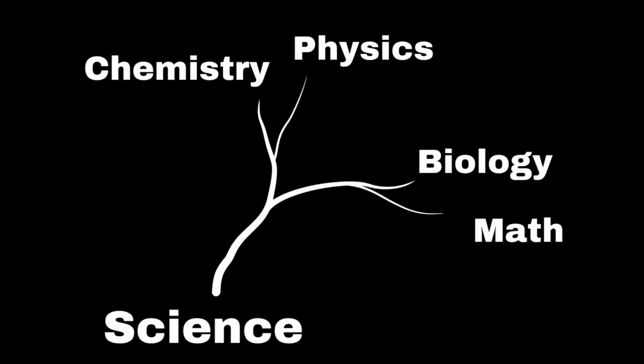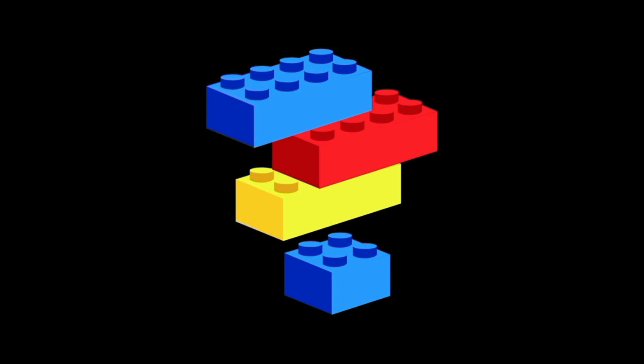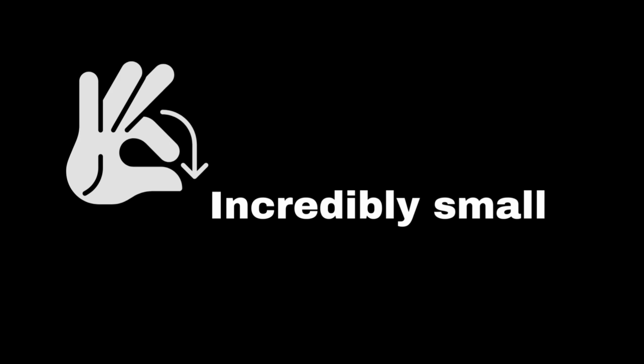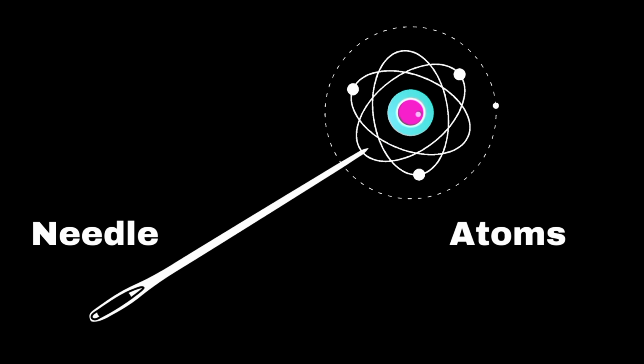Chemistry is the branch of science that focuses on the study of matter, which includes everything around us. The basis of chemistry revolves around the concept of atoms. Atoms are the basic building blocks of all matter. Atoms are incredibly small, so millions of them could fit on the tip of a needle.